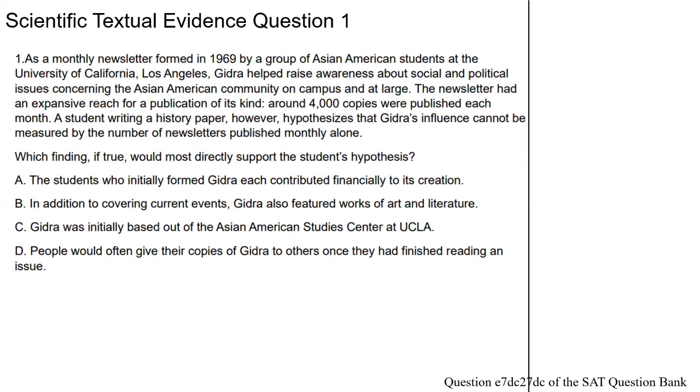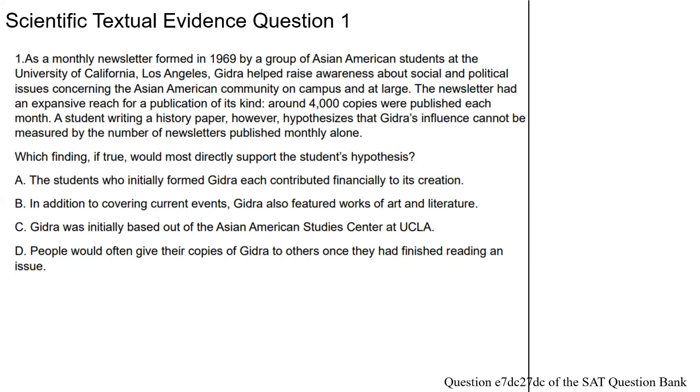As a monthly newsletter formed in 1969 by a group of Asian American students at the University of California, Los Angeles, Ghidra helped raise awareness about social and political issues concerning the Asian American community on campus and at large. The newsletter had an expansive reach for a publication of its kind.